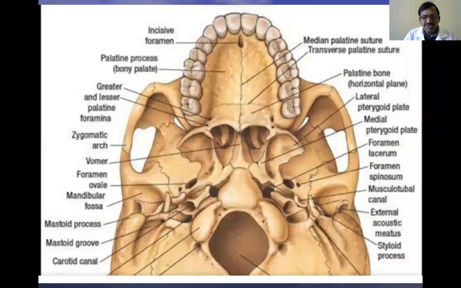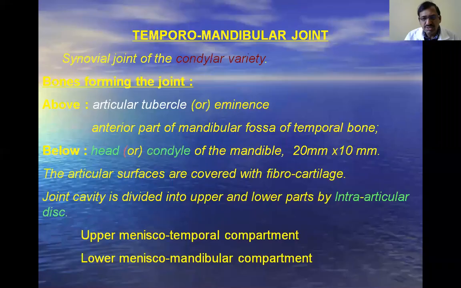First, what is the type of the joint? If you want to discuss any joint, first you must know which type of joint it is. Already you know the classification of joints. Under it, there are many joints, and the synovial joint is one. Within synovial joints, there are ball and socket variety, pivot variety, and so on.